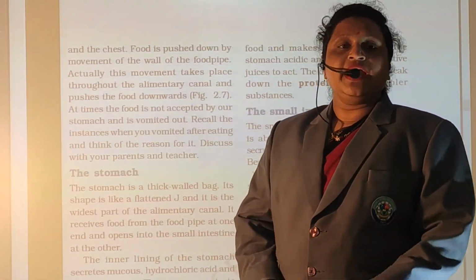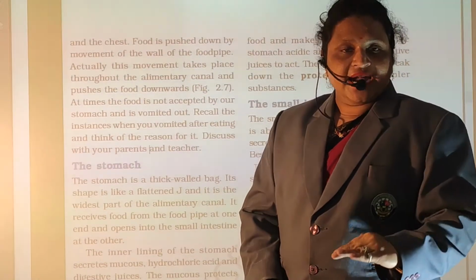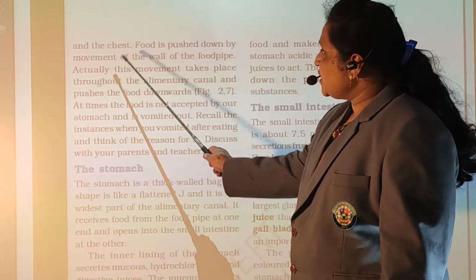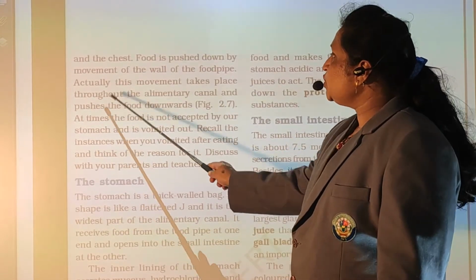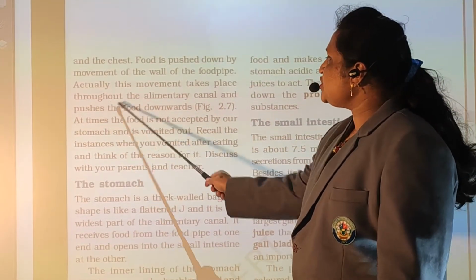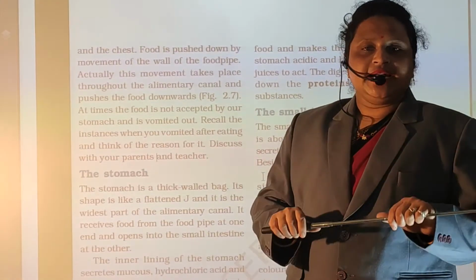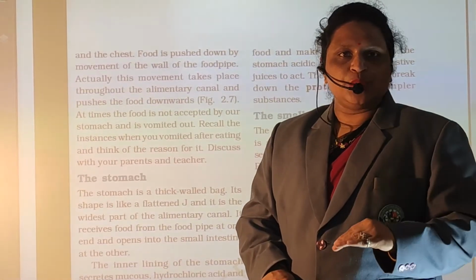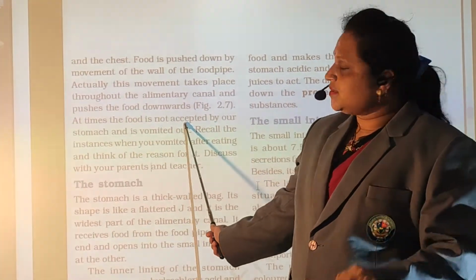The food pipe helps us push the food in a downward direction. This movement takes place throughout the alimentary canal and pushes the food downward towards the stomach.